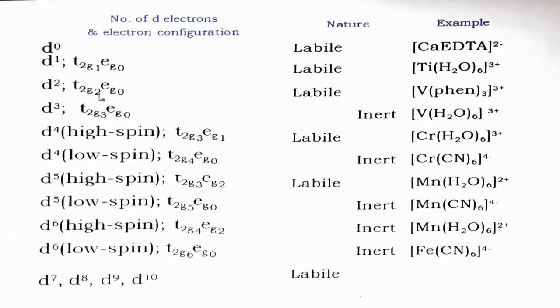This is the configuration in t2g. If 3 electrons are present in t2g, then the complex will be inert. This is the example. Now, if d4 configuration is there, there are two possibilities: high spin complex and low spin complex. If it is a high spin complex, then the configuration will be t2g3 eg1, and in that condition, since an electron is present in eg, the complex will be labile. But if it is a low spin complex, then all 4 electrons will enter into t2g, so the nature of the complex will be inert.